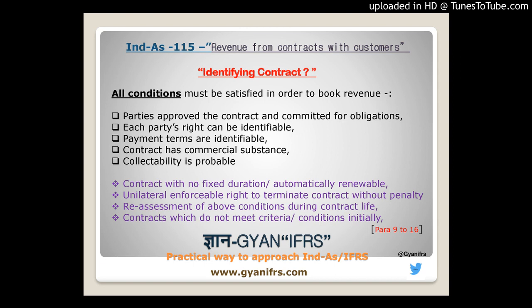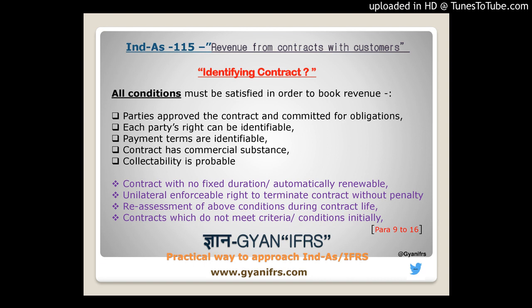And why is it required? The objective of saying that parties should approve the contract and be committed to their respective obligations is that, if they do not approve the contract or the underlying transaction for revenue, the enforceability between the parties will not be clear, as one party will have certain obligations to fulfill related to goods or services.